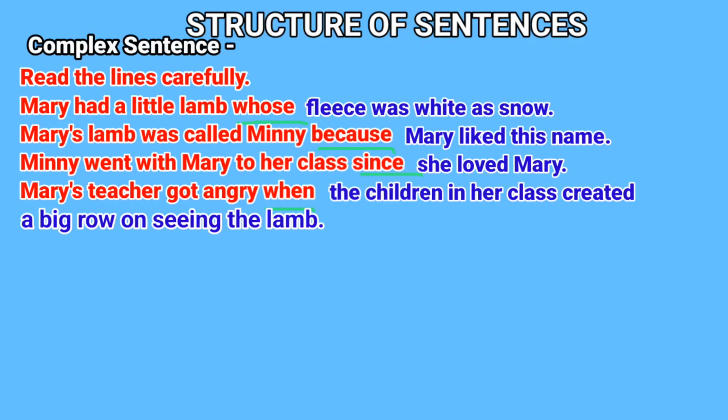Read and understand now. Mary had a little lamb whose fleece was white as snow. Mary's lamb was called Minnie because Mary liked this name. Minnie went with Mary to her class since she loved Mary. Mary's teacher got angry when the children in her class created a big row on seeing the lamb.